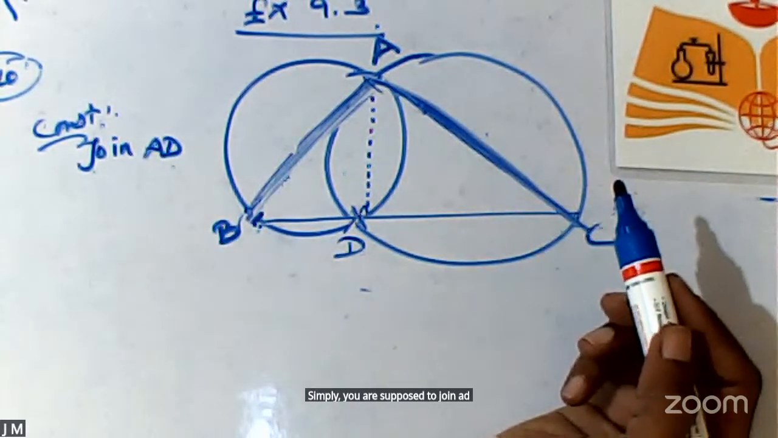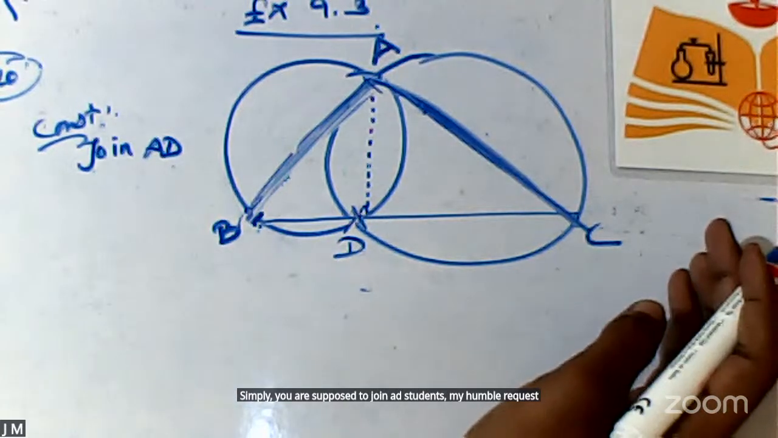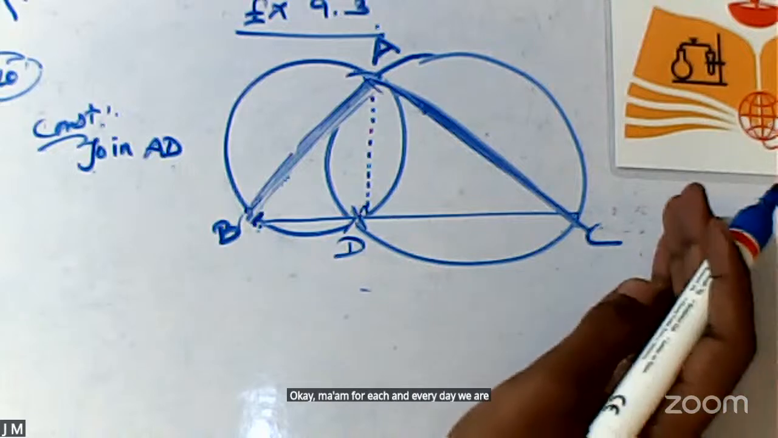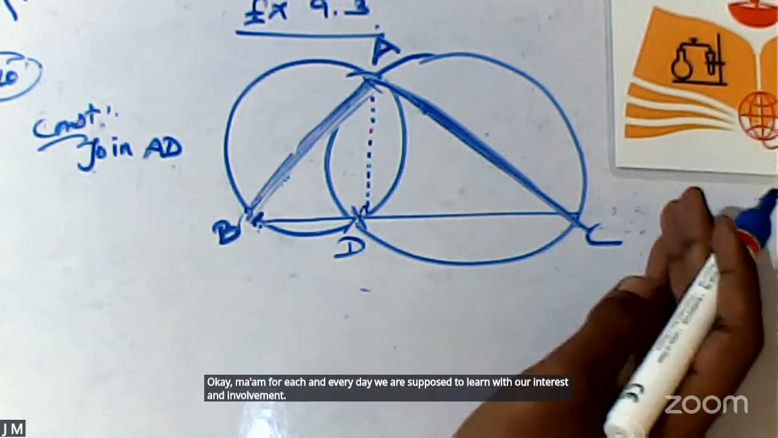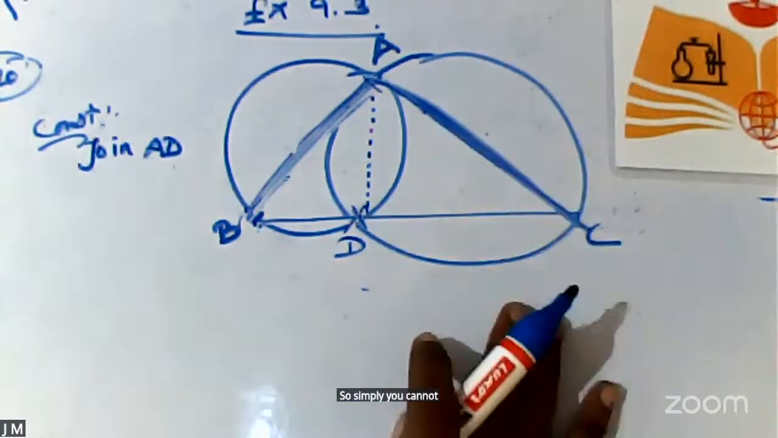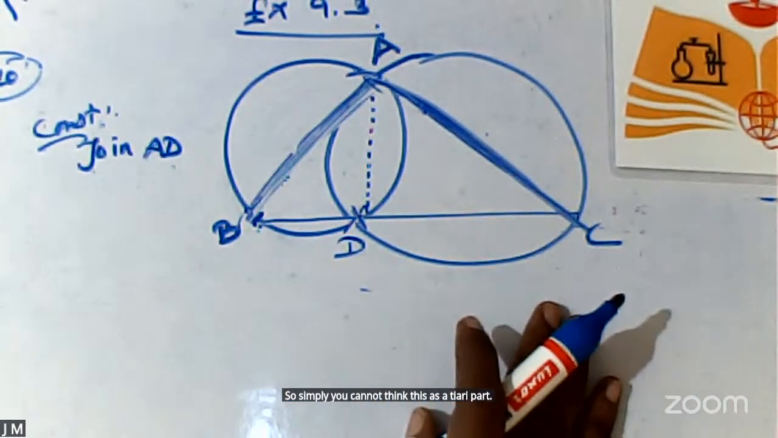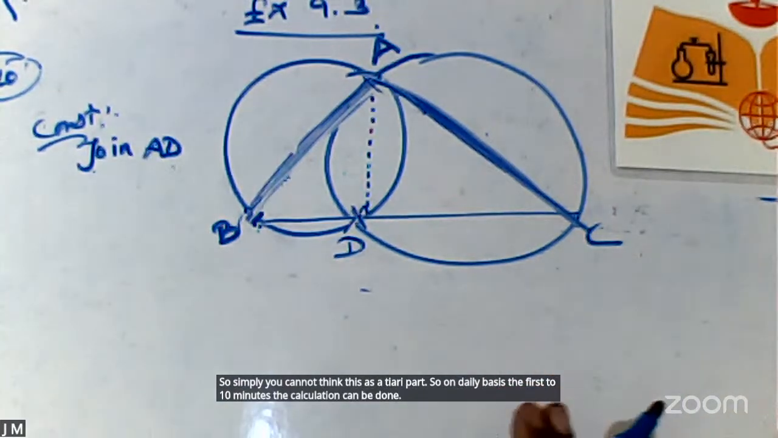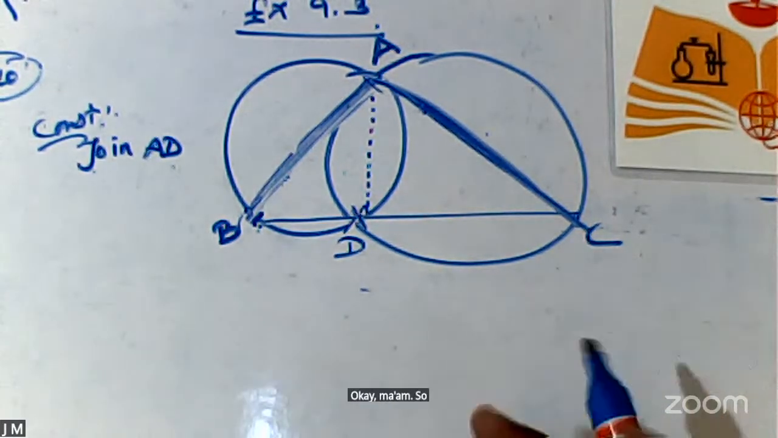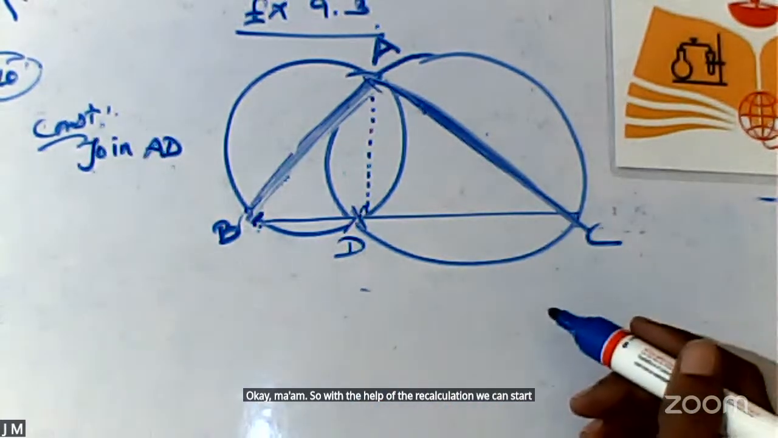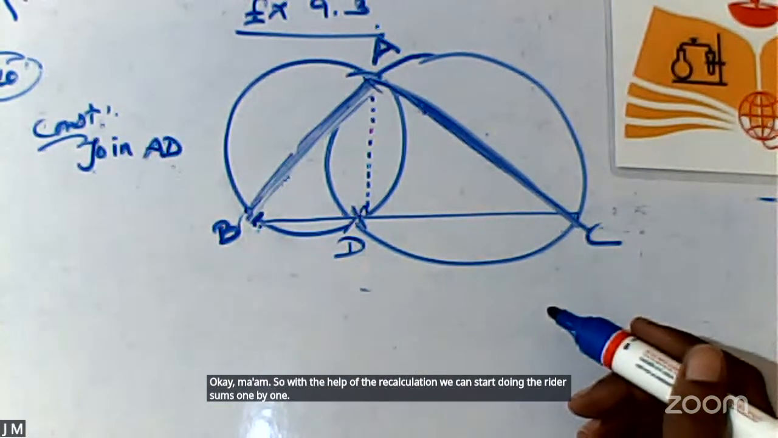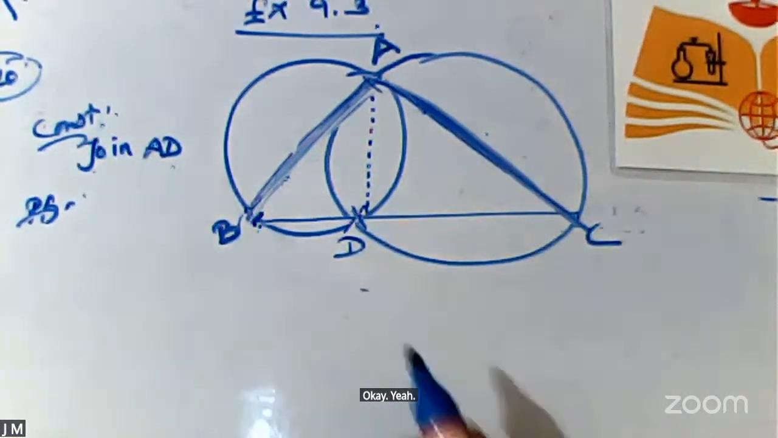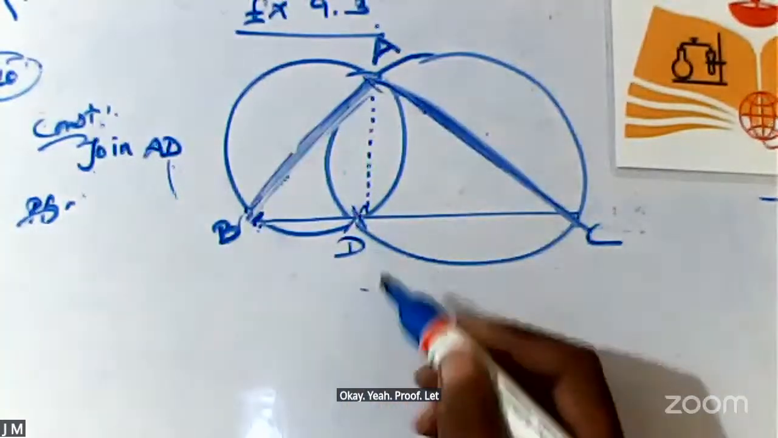Students, my humble request, don't think this is a burden. Every day, we are supposed to learn with our interest and involvement. You cannot think of this as just a theory part. On a daily basis, the first 10 minutes, recapitulation can be done, and with the help of the recapitulation, we can start doing the rider sums one by one. Proof. Let us consider the smaller circle.